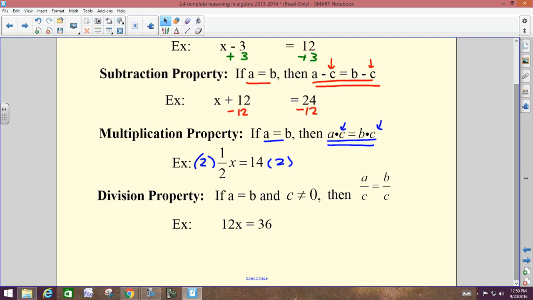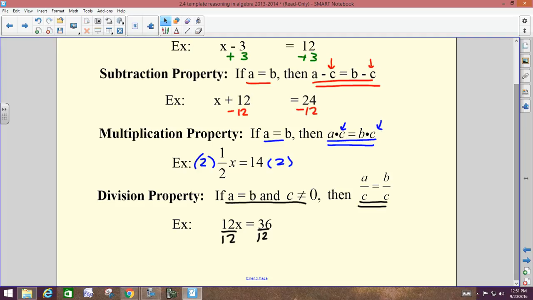Division property. If A equals B and C does not equal 0, then A divided by C equals B divided by C. If I want to get x alone, you divide by 12. You've used these already. It's just that today when you use them, you have to say over on the right side which property you're using. Like when you use the addition property, you'll write addition property. And at the end when you divide, you write division property. So you're actually going to have to write it down now.